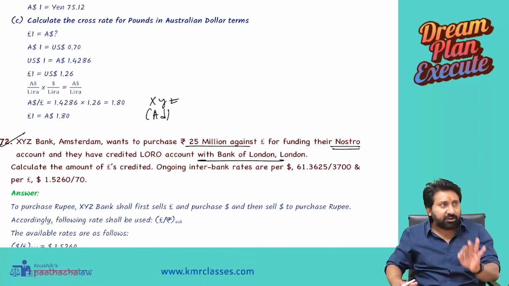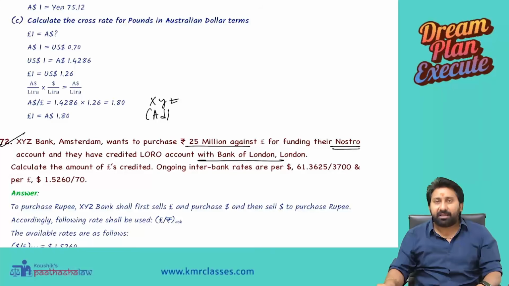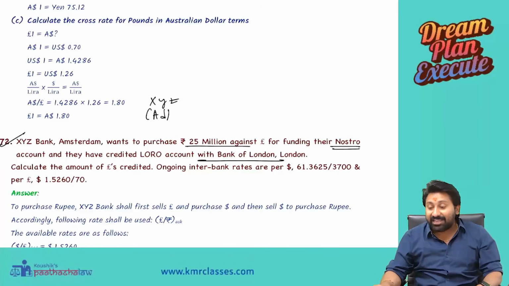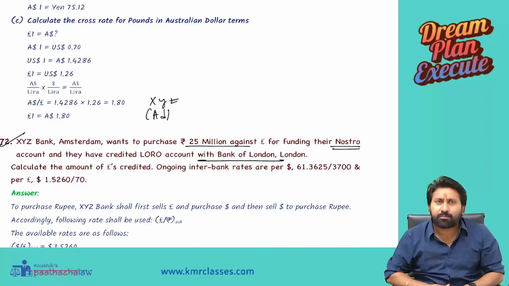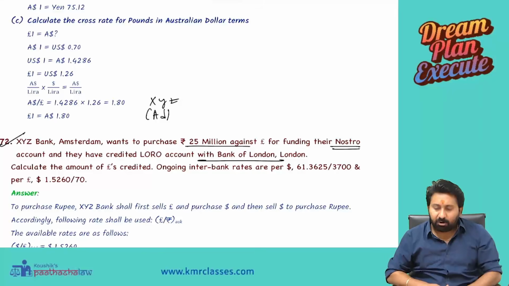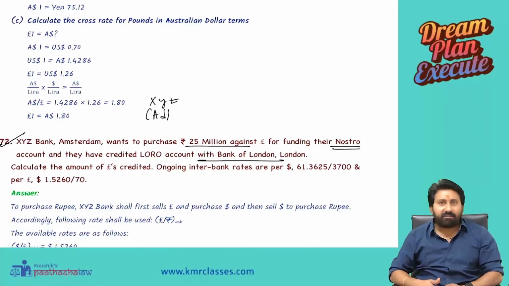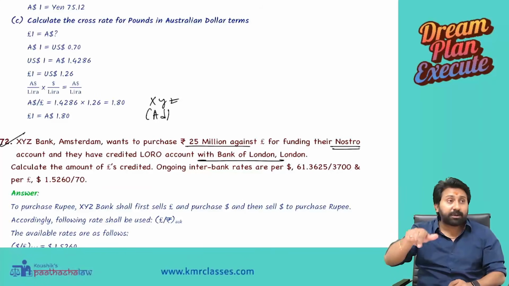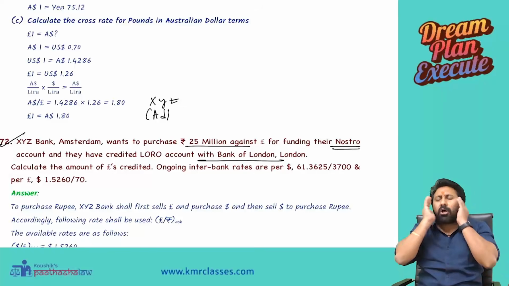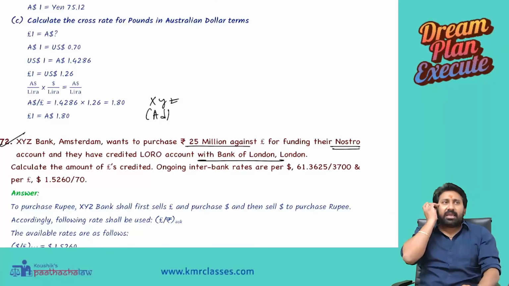Now listen carefully to the point. Amsterdam's currency is actually the Dutch guilder, but Indians don't even know the name Dutch guilder. They don't even buy or sell it. It is a waste of time, unnecessarily putting a stock of Dutch guilders with me. So pounds is okay. Therefore, we will not give our Dutch guilders. Through the Bank of London, I will open a pound account and I will give you pounds for that rupee. In simple language, XYZ Bank